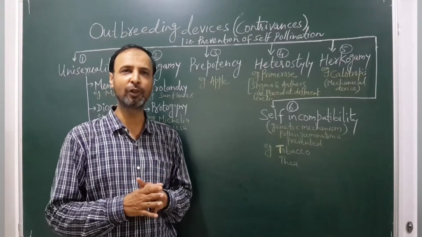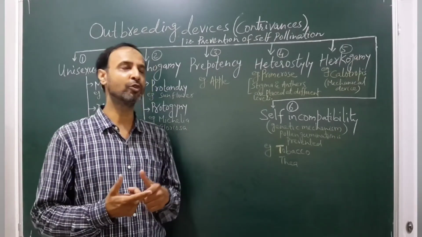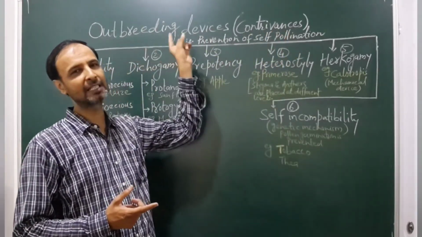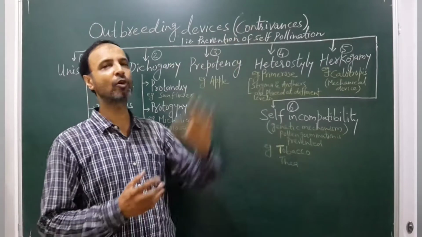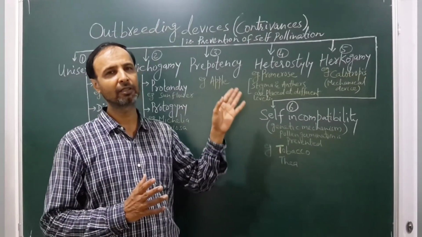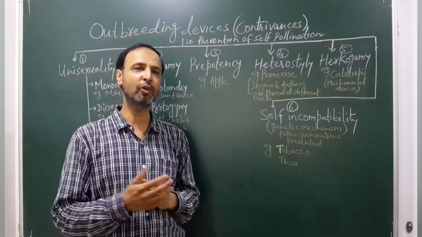So self-pollination they avoid, and what they prefer is cross-pollination. Therefore this mechanism, this outbreeding device, is also called contrivances. The meaning is to avoid self-pollination and prefer cross-pollination.